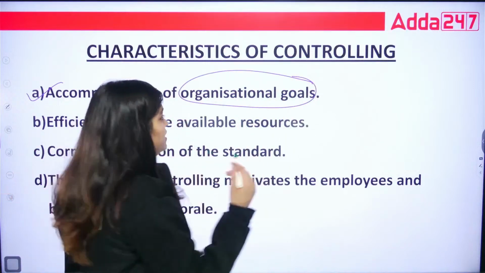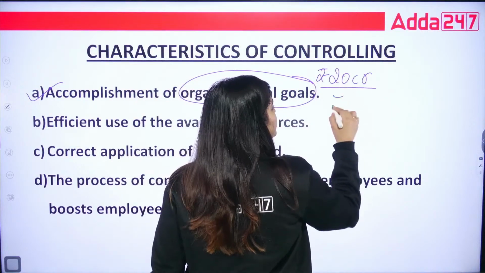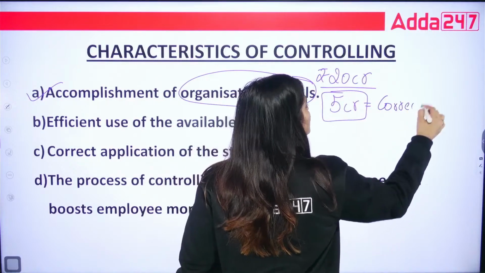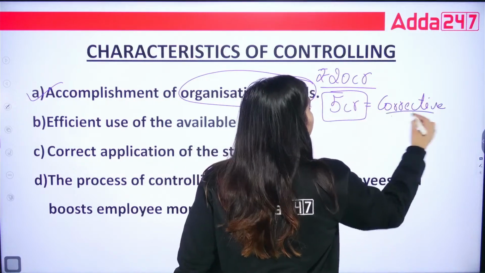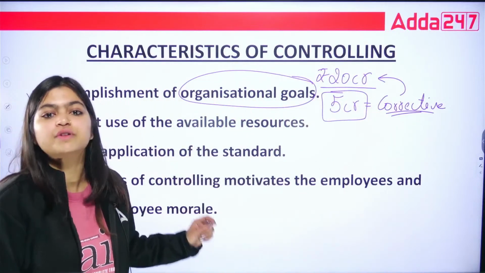Like just we have taken the example, so you can say that we want to achieve 20 crores. Now why there is a difference of 5 crores? So you can correct those things and you can achieve now the total target of 20 crores. That is the benefit of controlling.